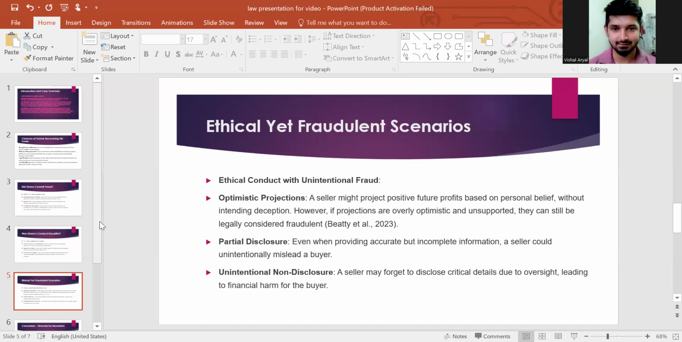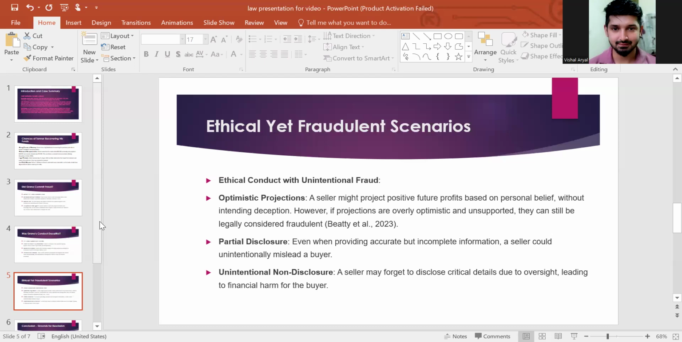Next, partial disclosure. Even when providing accurate but incomplete information, a seller could unintentionally mislead a buyer. If the seller unintentionally discloses only partial information to the buyer, and the buyer makes a decision on the basis of that partial information, when he should have known the complete information to make a full decision, in this condition also it becomes a fraudulent act.